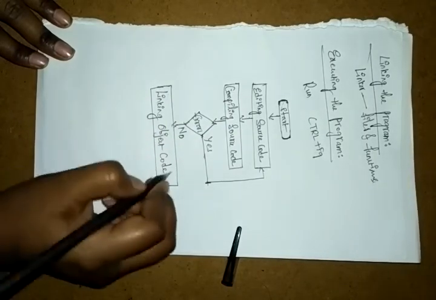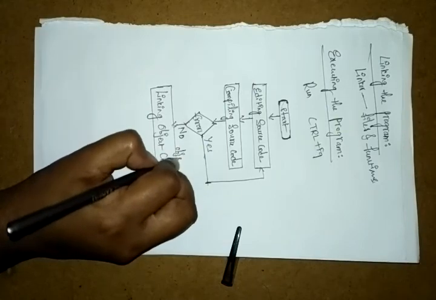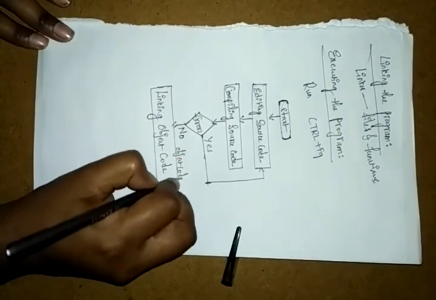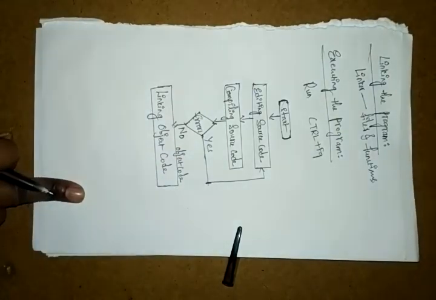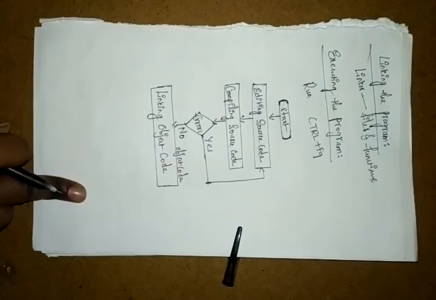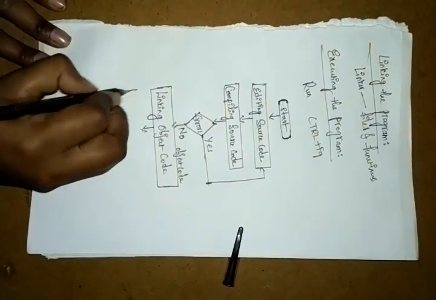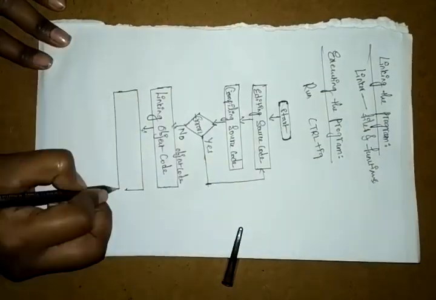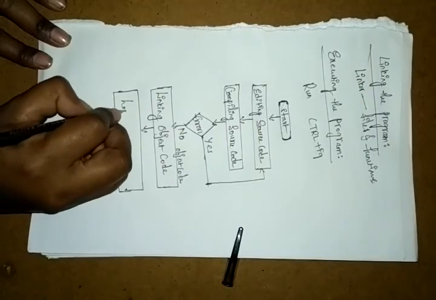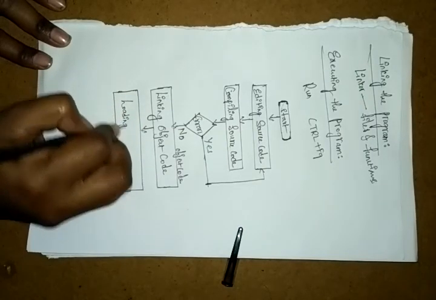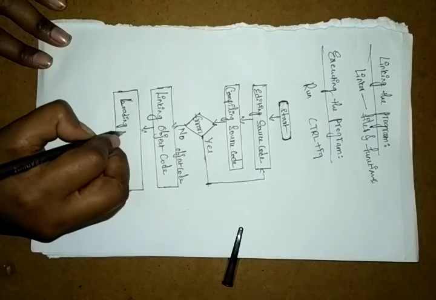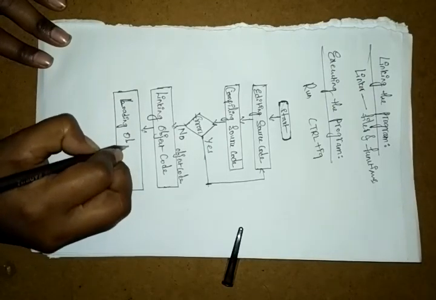In the linking process we are taking the object code. Once that is completed, it does the loading of the object code.